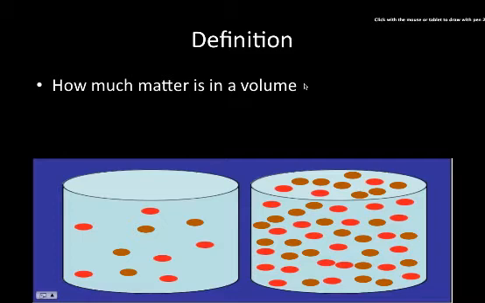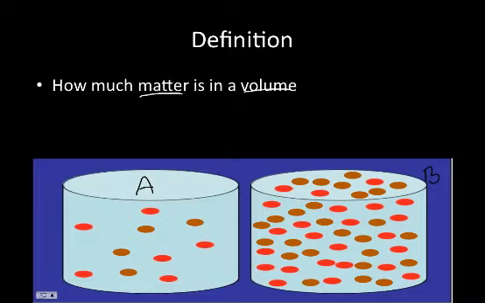So how do we define density? Density is defined by how much matter is in a volume. Two key words here. How much matter is in a volume. Let's consider a couple of different volumes here. Here's volume A and here's volume B here on the right. If we take a look here, volume A has a lot more stuff jammed in there than volume B. But notice that the volumes are the same. We would say that volume B is more dense because it has more matter packed into its volume.